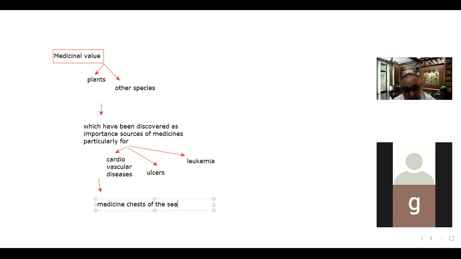And one more important thing: the coral skeletons are used for making bone grafting materials also. So these are the importance of the corals for this purpose.